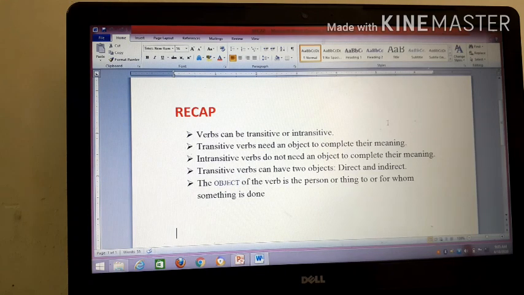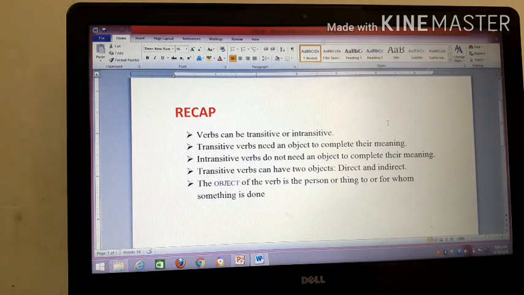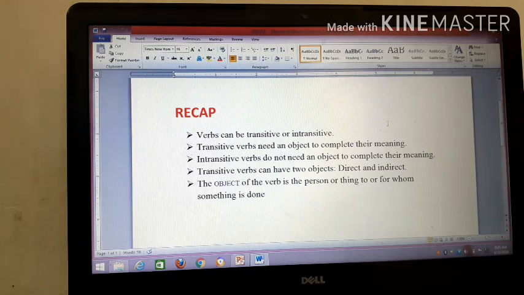So let's recapitulate. Verbs can be transitive or intransitive. Transitive verbs need an object to complete their meaning. Intransitive verbs do not need an object to complete their meaning. Transitive verbs can have two objects, direct and indirect. The object of the verb is the person or thing to or for whom something is done.